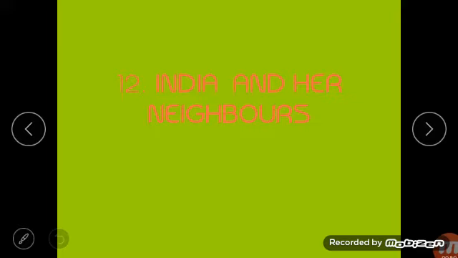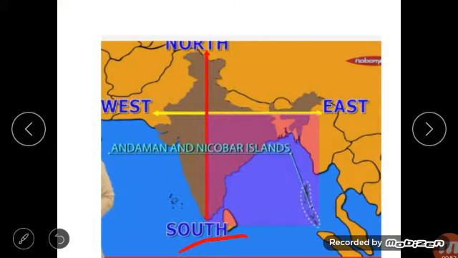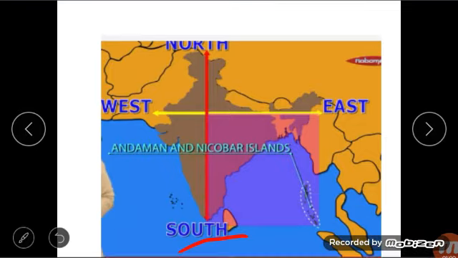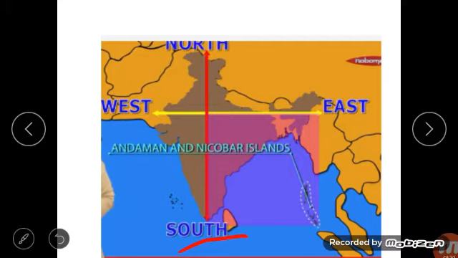Now, India lies in the continent of Asia. You know, children, that Asia is very broad, and our country, India, lies in the continent of Asia. This whole area, north, west, east, is Asia. Blue color is the ocean part. So all of this is Asia, and our country India, you can see here, lies in the southern part of Asia.